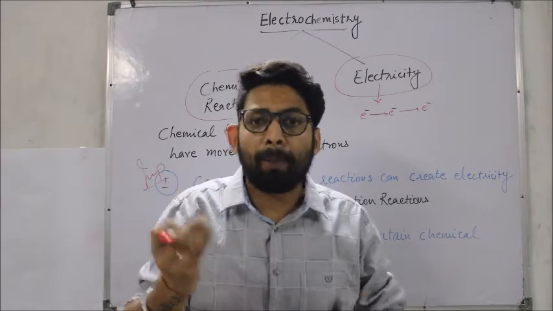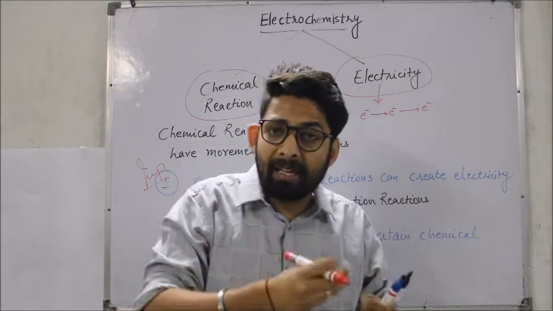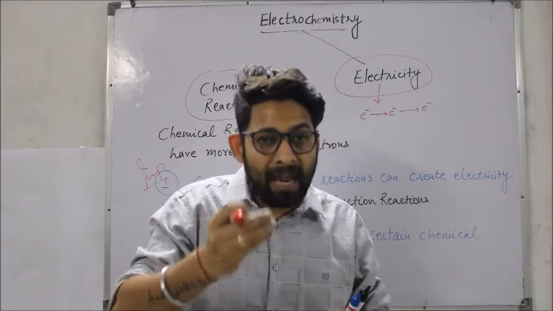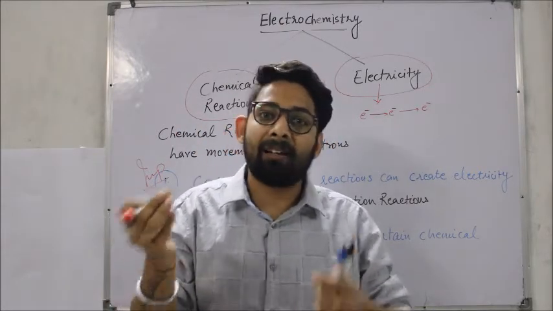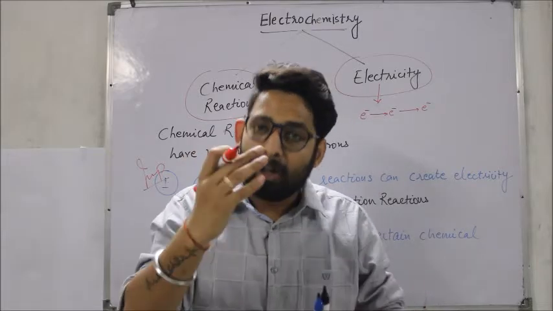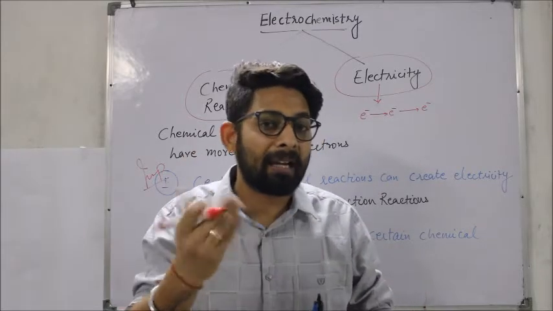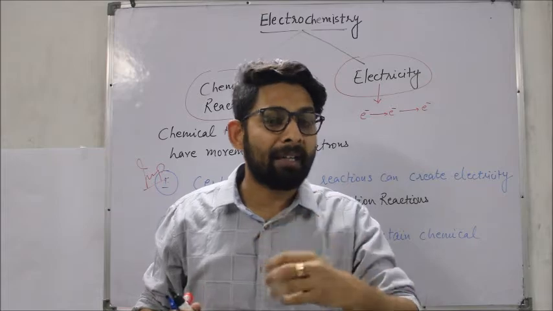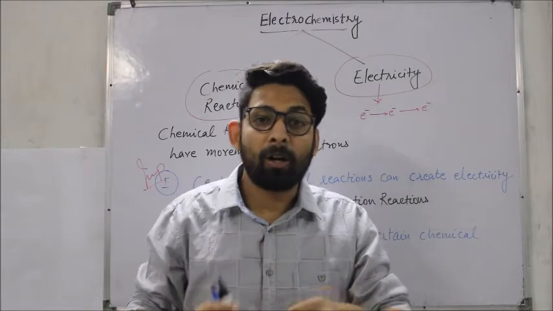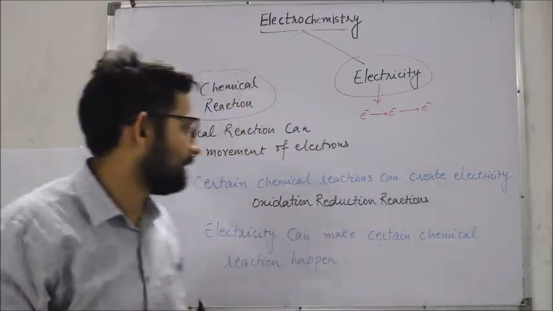For example, copper and zinc. Now zinc is willing to give electrons, and copper, which has a greater, stronger tendency to pull an electron, is going to take electrons from zinc automatically. So this movement of electrons is going to create electricity.